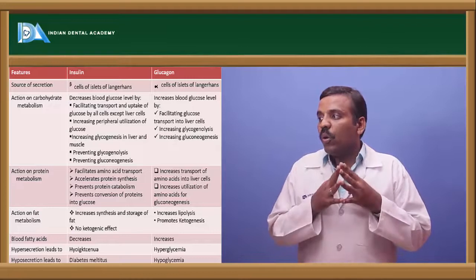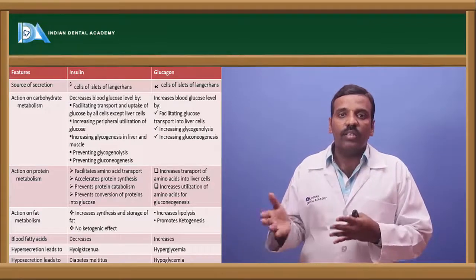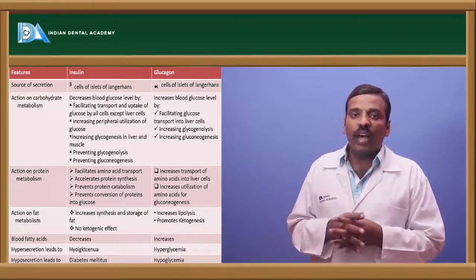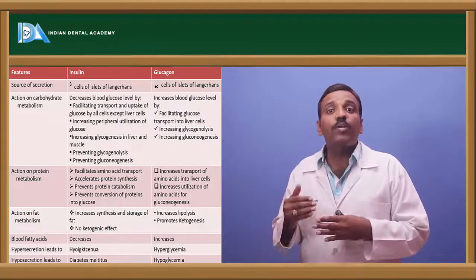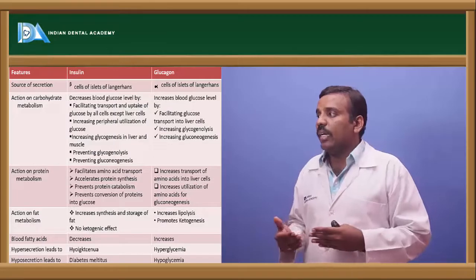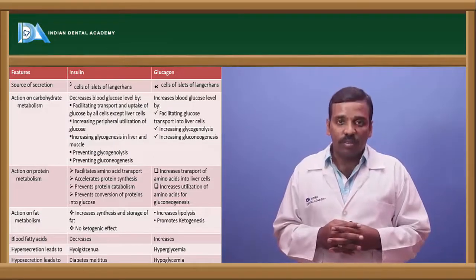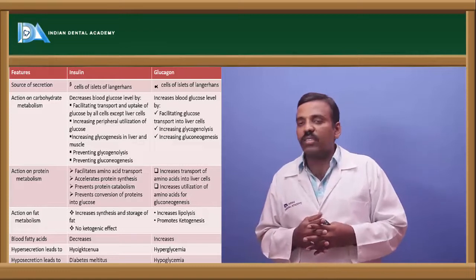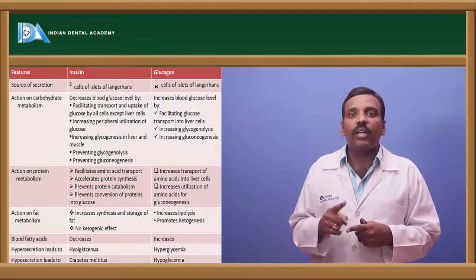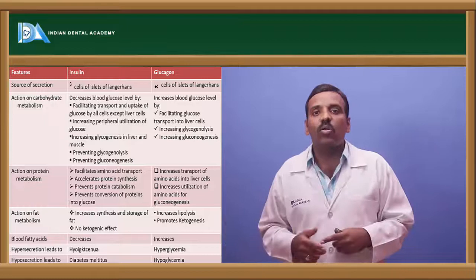There is no ketogenic effect with insulin in fat metabolism, whereas glucagon promotes ketogenesis and increases lipolysis. Blood fatty acids are decreased by insulin and increased by glucagon.